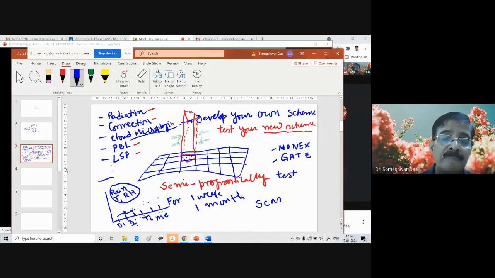You came from here to there, and then at this point again you have got observations. So fit your observation in the model. Again, march forward, integrate the model to the next time step. Again, compare your prediction with the observation at this time step, and using the observation from this time step, you further integrate to the next time steps, and so on. So you're marching forward in time semi-prognostically, not fully prognostically. In a fully prognostic test, what you do is, rather than using observations at each of these time steps, you will continuously integrate your model from this time till the end of the time.